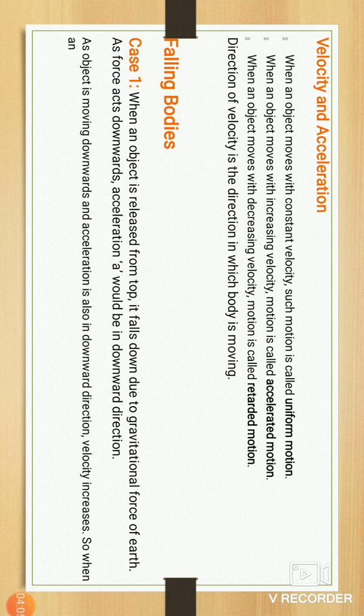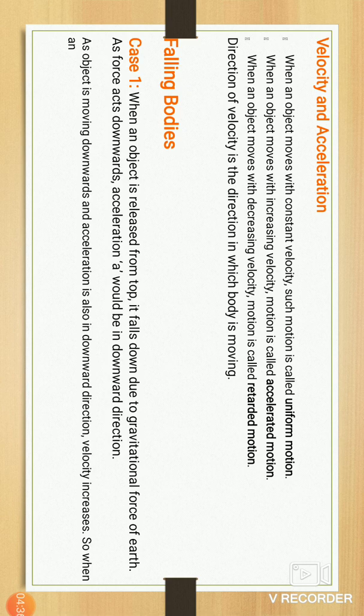When you reach the terrace, you can gossip with your friend, and the mobile in your hand is released from your hand. When that mobile is released from the top of your home, it falls down on the earth.